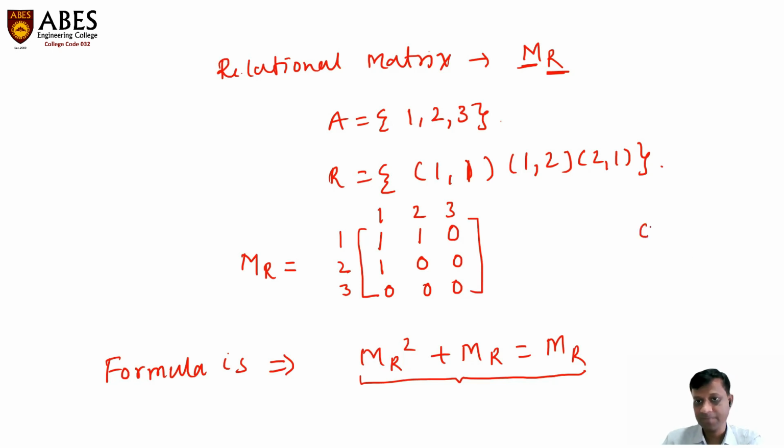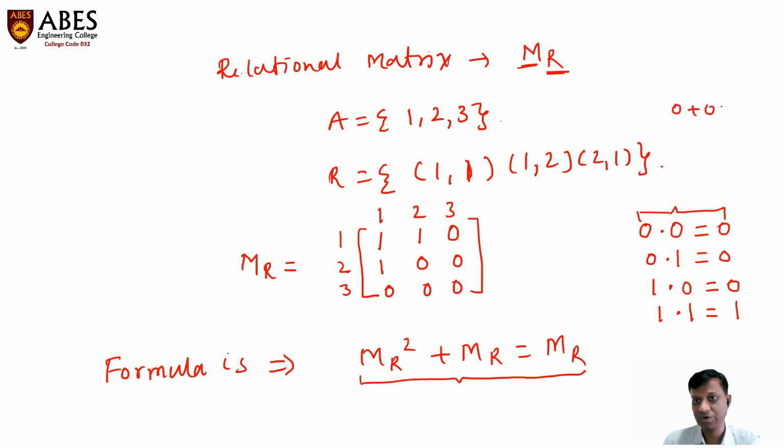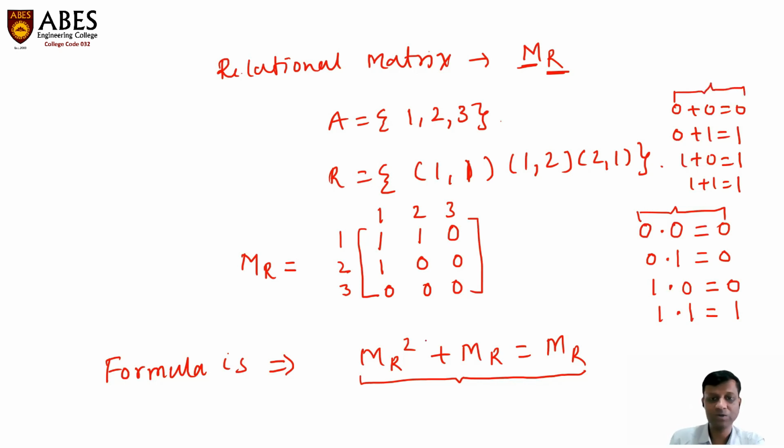That means if the first input is 0, the second input is 0, and we are just doing multiplication, then the answer will be 0. If the first element is 0, second element 1, the answer will be 0. If the first element is 1, second element is 0, the answer will be 0. If the first element is 1, second element 1, the answer will be 1. This is logical AND. If we talk about the logical OR gate, then we apply 0 plus 0 is equal to 0, 0 plus 1 is equal to 1, 1 plus 0 is equal to 1, and 1 plus 1 is equal to 1. So this is logical OR. These two tables we need to apply to solve this formulation.